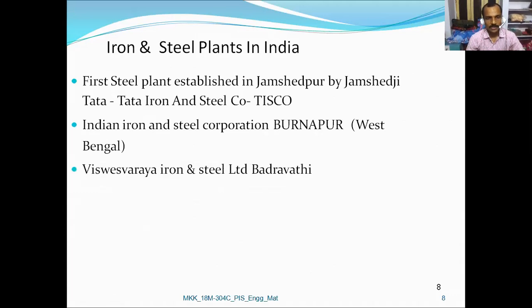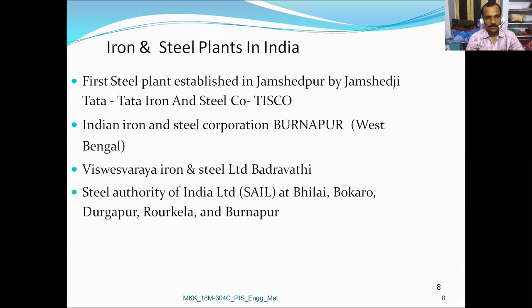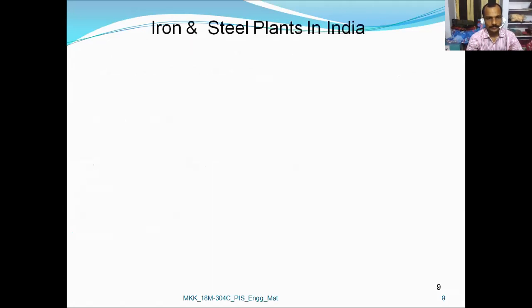Next, Visvesvaraya Iron and Steel Limited, Bhadravati. Steel Authority of India Limited, abbreviated as SAIL, at Bhilai, Bokaro, Durgapur, Rourkela, and Burnpur. Jindal Steel and Power Limited, New Delhi. Hindustan Steel Works Construction Limited, Calcutta.